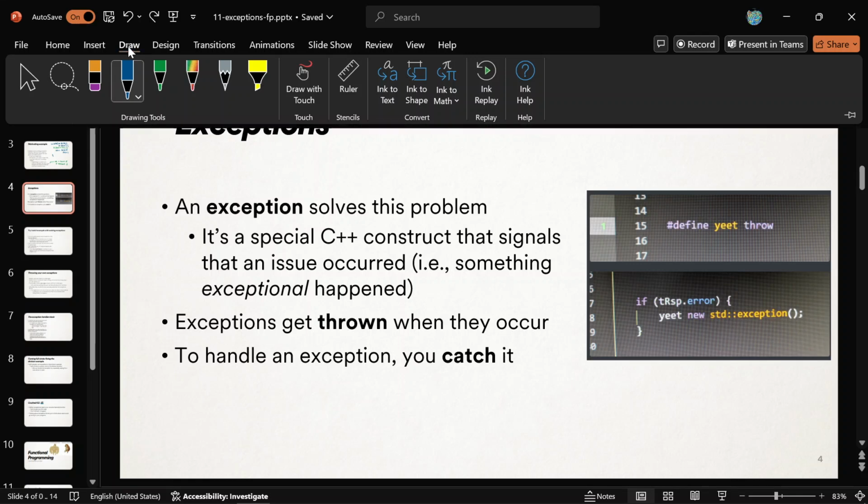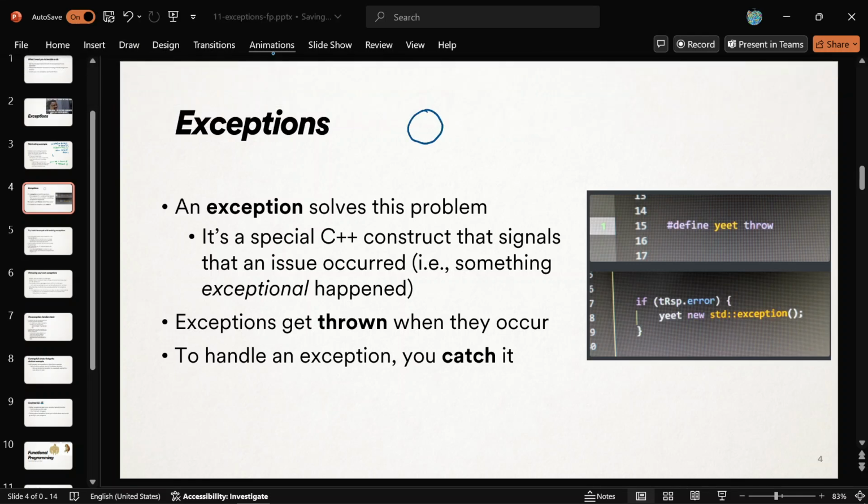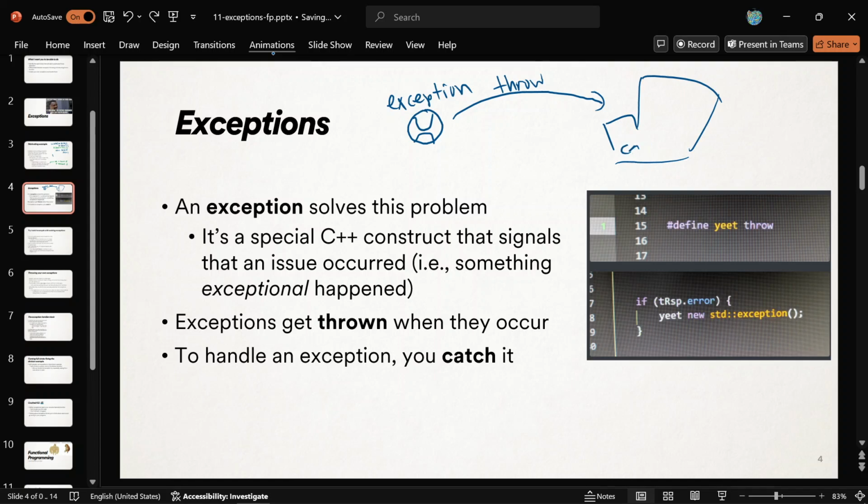Exceptions are like a baseball, and they get thrown. Somebody who notices a problem throws an exception. That's the metaphor. An exception gets thrown, and then somebody else, somewhere maybe far away in the program, needs to catch it. Exceptions get thrown when they happen, and to handle it, you catch that exception. So here's my best drawing of a glove, and you catch it. You catch your exceptions, and that lets you handle them and not have a runtime error. Catch. So that's the idea.